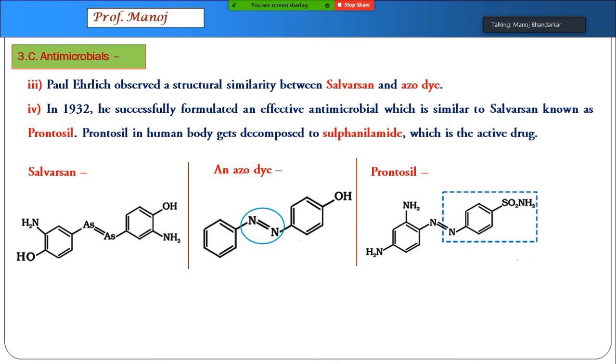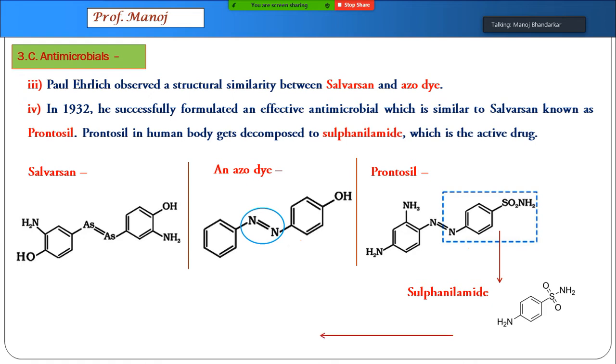Prontosil proved to be much less poisonous than salvarsan. A lot of research proved that when prontosil is consumed by human beings or any animal, it finally gave us a medicine called sulfanilamide. You can see in the structure there is a similarity. So scientists suggested, why make such a big drug like prontosil? Let us only make sulfanilamide, and that was used finally as a medicine.